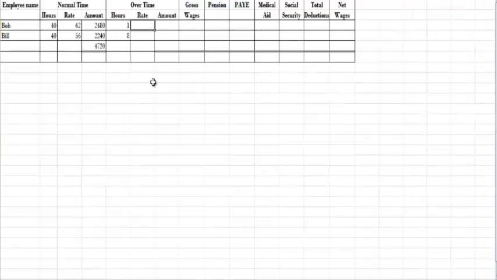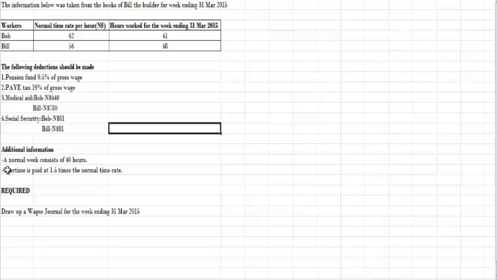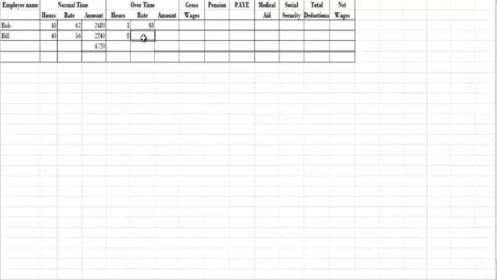Now to calculate the rate of overtime, we need to take 62 multiplied by 1.5. And if you do that, you will get $93. The same applies for Bill. We need to take 56 times 1.5. Why 1.5? Because it's stated here that overtime is paid at 1.5 times the normal time rate. If you take 56 times 1.5, you'll get 84.